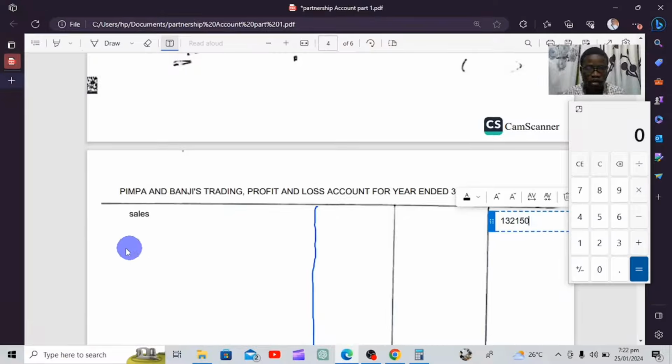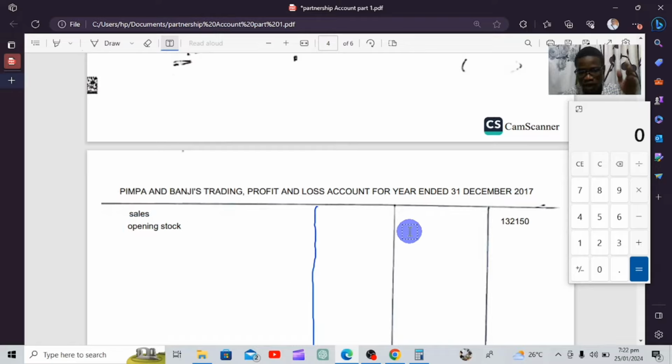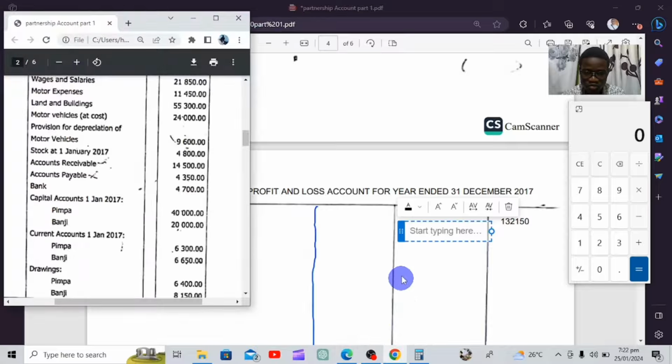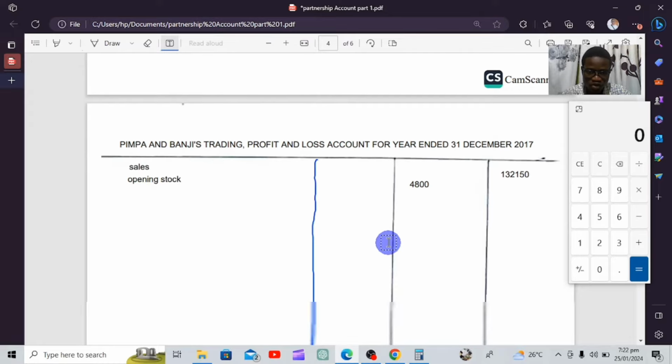So we're going to enter our opening stock in the middle column, just like a normal trading profit and loss. So stock was 4,800.